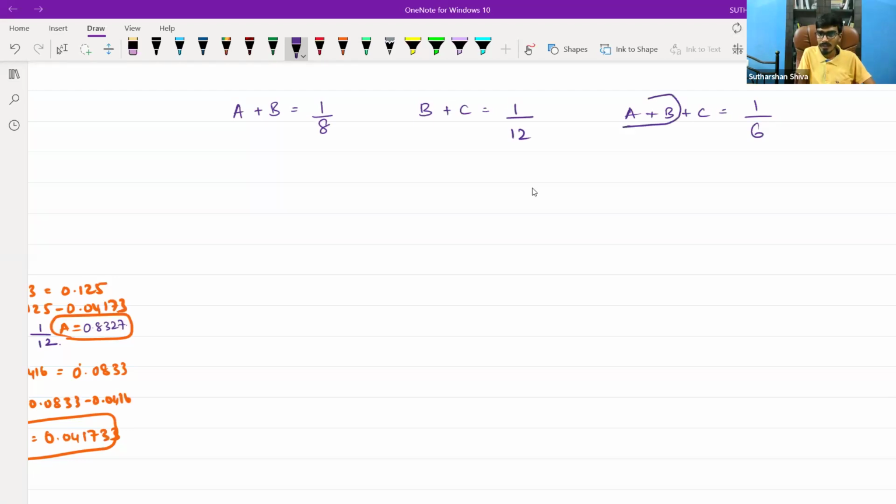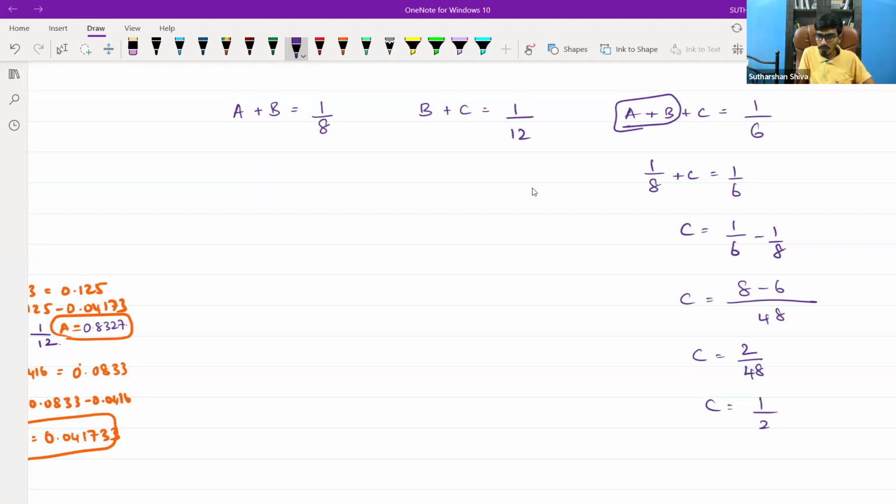So A plus B, I will substitute over here. 1 by 8 plus C is equal to 1 by 6. C is equal to 1 by 6 minus 1 by 8. I will take a cross multiplication. 8 minus 6 divided by 48. C is equal to 2 by 48. C is equal to 1 by 24.